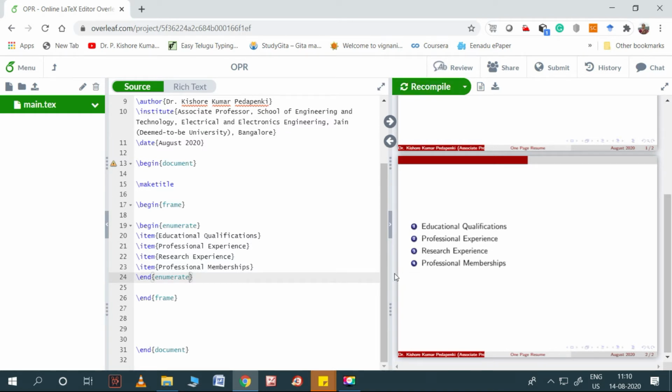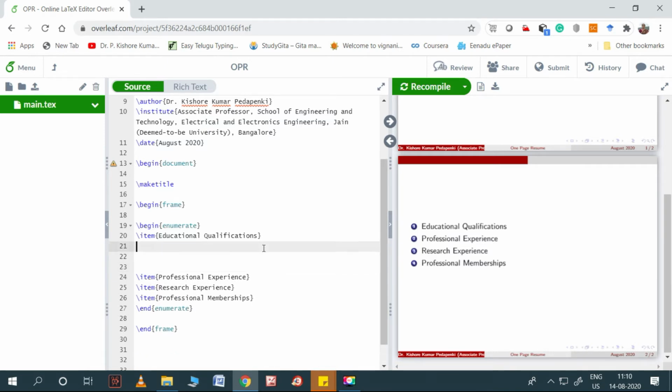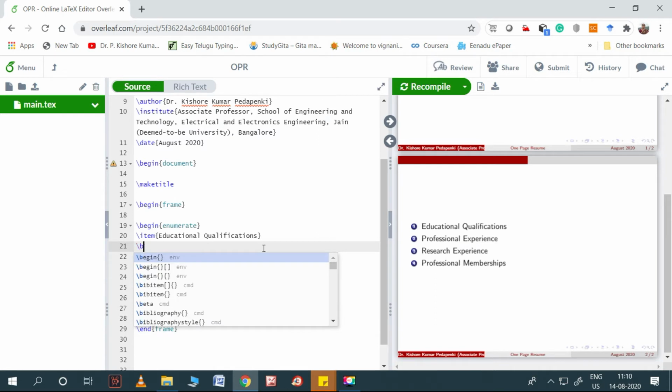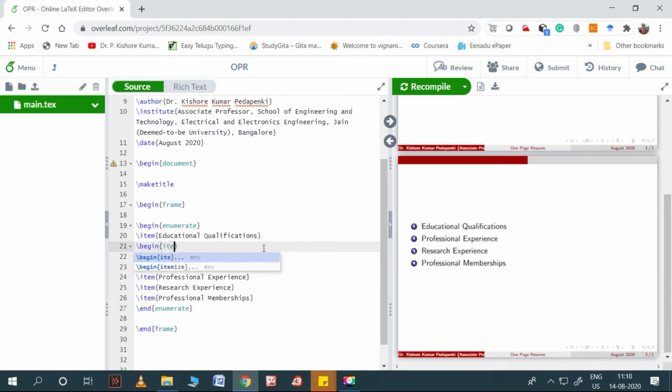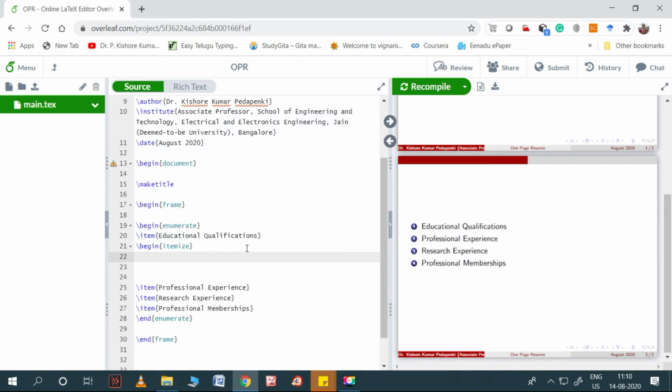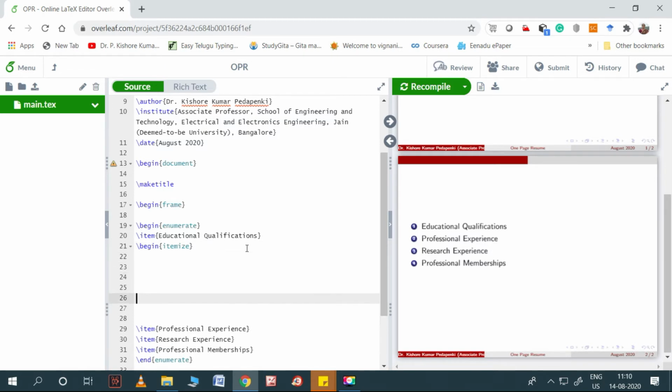Now I want to write some content in each and every part. That means within this one part I want to write. Again I want to start with begin itemize, and end itemize.